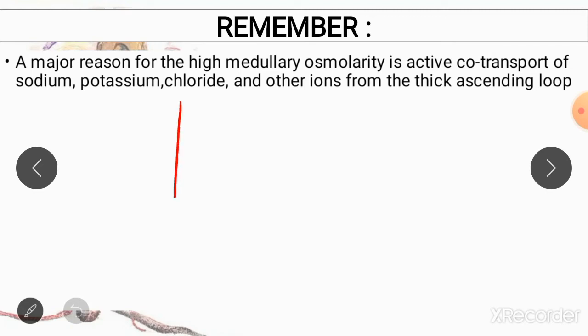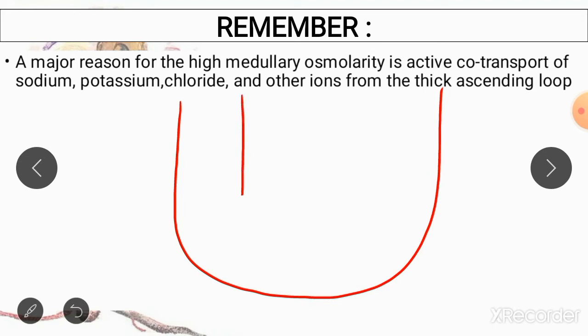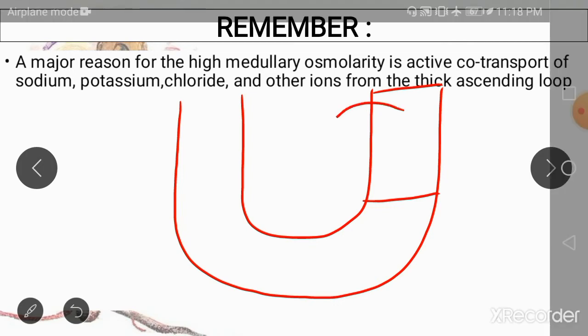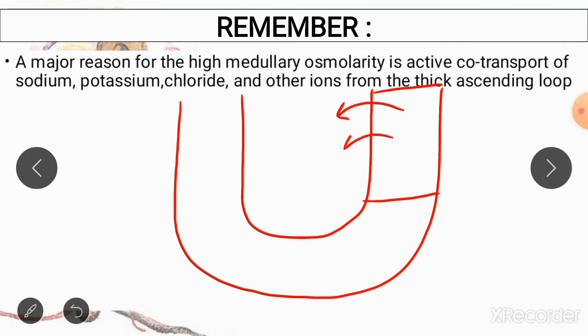The first fact is that the part of your nephron which is responsible for hyperosmolarity of your renal interstitium is your thick ascending limb, and this part is responsible for pumping out ions from the nephron into the renal interstitium and making it hyperosmolar. It pumps out sodium, potassium and chloride ions.